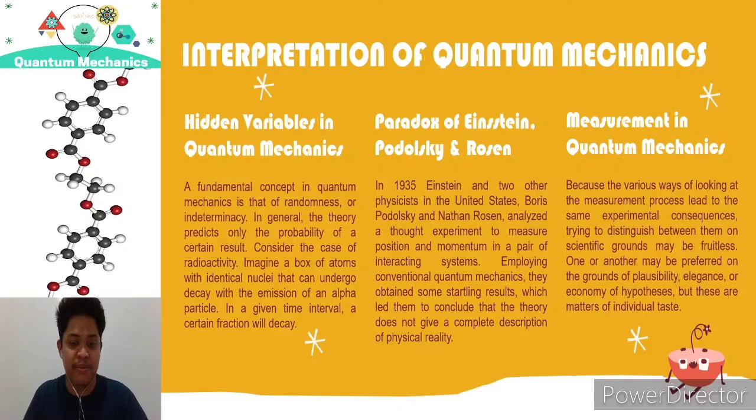And the last one is measurement in quantum mechanics. Schrodinger's time-dependent wave equation is the equation for determining the way the wave function varies with time for a given physical system and a given physical environment. According to the Schrodinger equation, the wave function varies in a strictly determinate way.